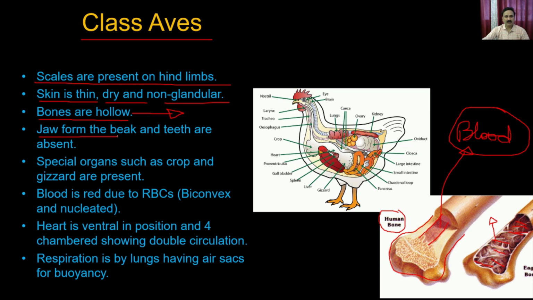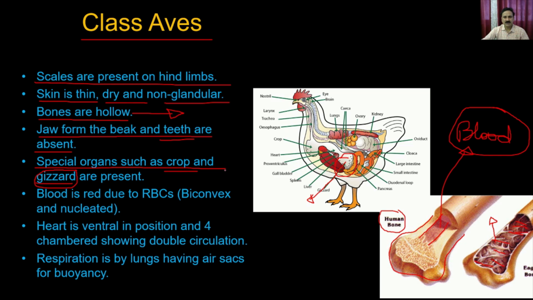So the jaws form the beak and the teeth are absent. The birds do not contain teeth, and instead of teeth they have separate organs for grinding, and these specialized organs are called the crop as well as the gizzard. The gizzard is a special organ present within the alimentary canal of birds, and you see here, this is the gizzard, right? The gizzard is a churning organ.